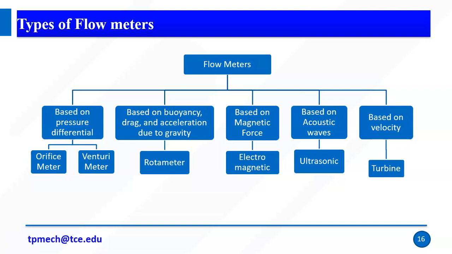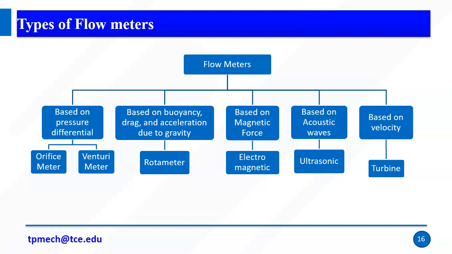Right, so we have a variety of classifications based on the working principles. If flow meters work based on the pressure differential, then we have two types called orifice and Venturi meter. So if the flow meter's working principle is pressure differential, then we can say orifice and Venturi.